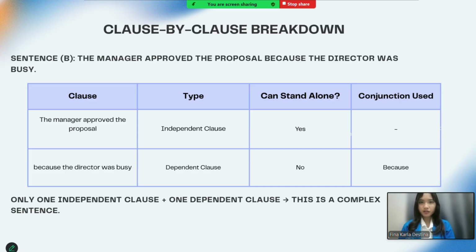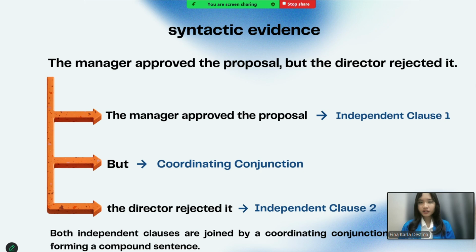Type: dependent clause. It cannot stand alone, and the conjunction used is "because." Only one independent clause plus one dependent clause. This is a complex sentence. And then here is the syntactic evidence.